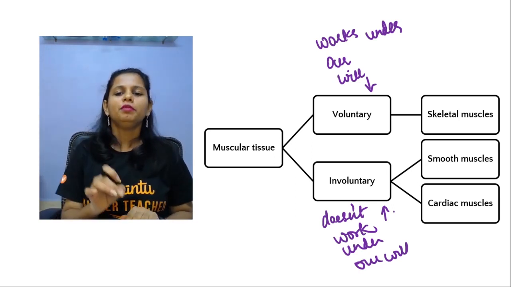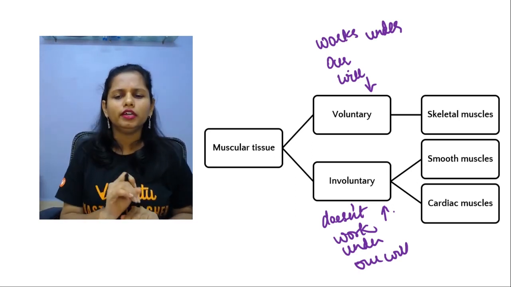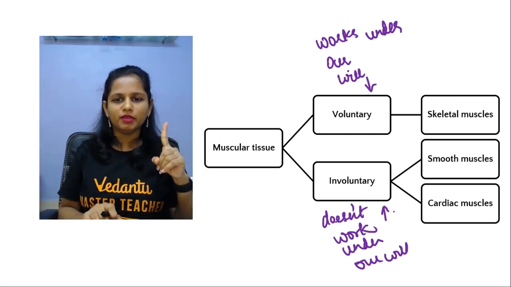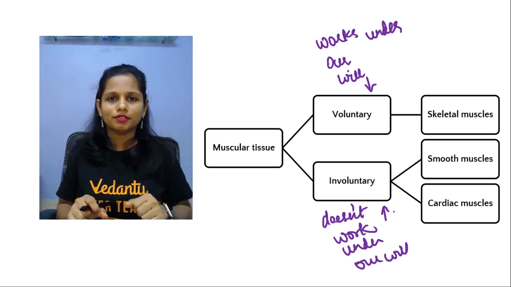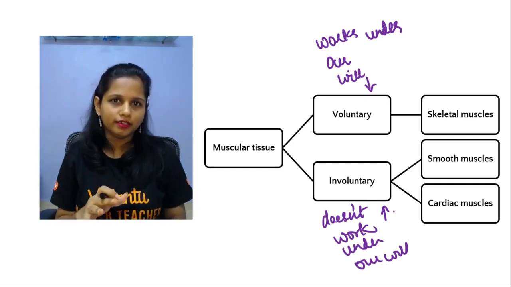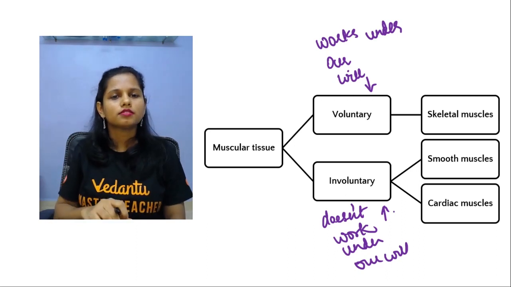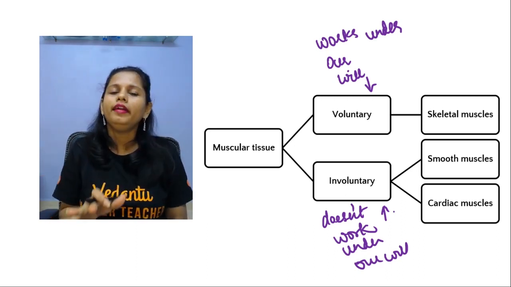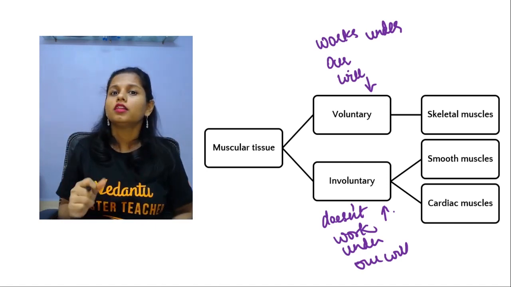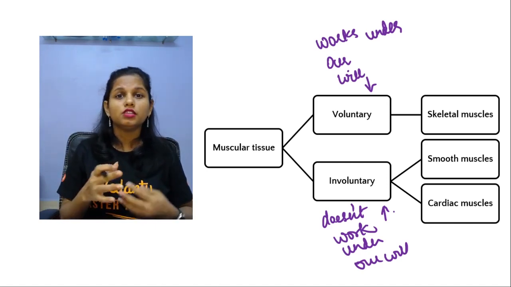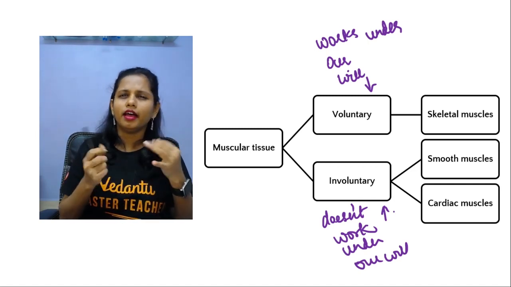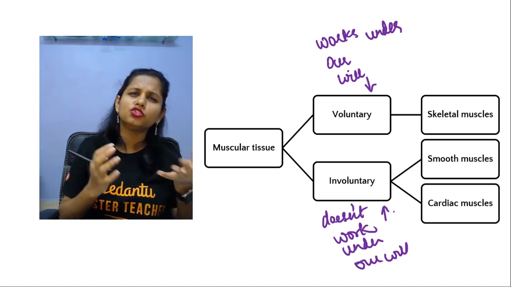Now people, if it is voluntary, it has one type of muscles under it, skeletal muscles. The name says that these muscles are attached to our skeleton. Then involuntary muscles are present in our internal organs, like the alimentary canal, iris of the eye, ureters, uterus.